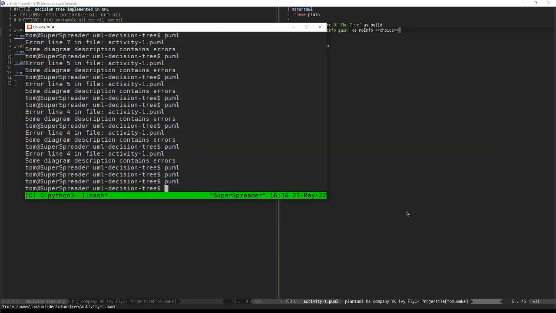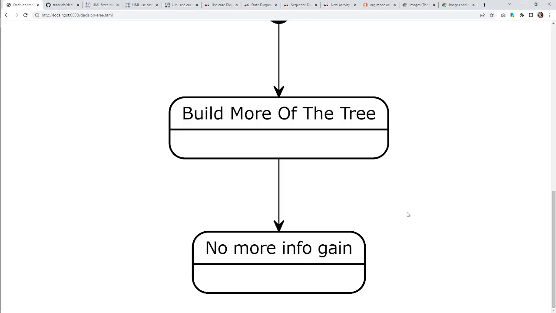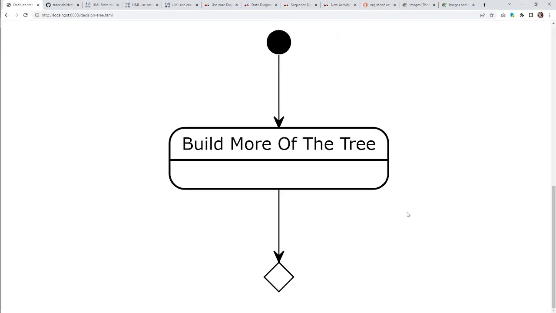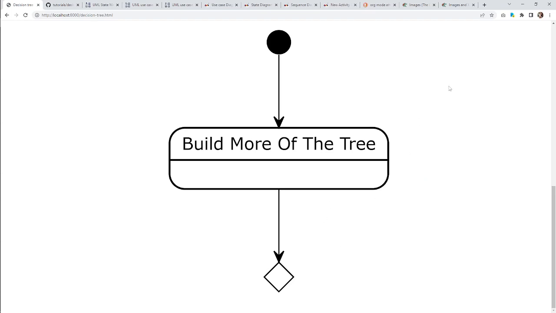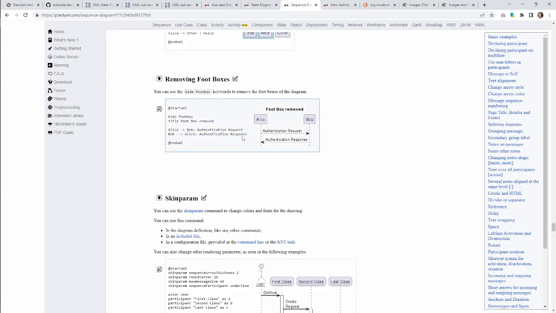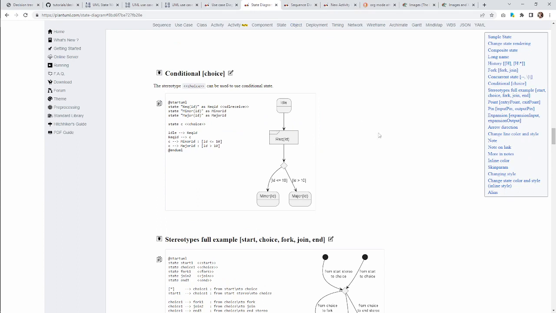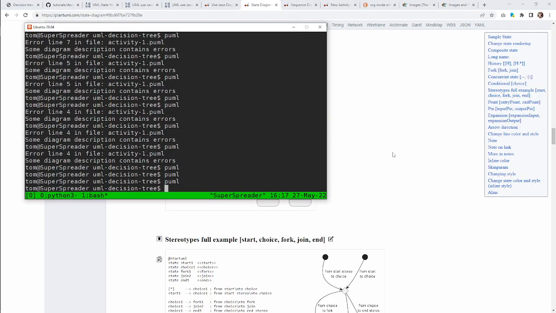I'm not sure I'm doing this right. I am learning UML and PlantUML all at the same time. So yeah, they don't give you the thing. So we're actually just going to call this state no info. So that's fine. We have to do it the way that UML wants us to do it. You can't really fight with the language. It's not a good idea.